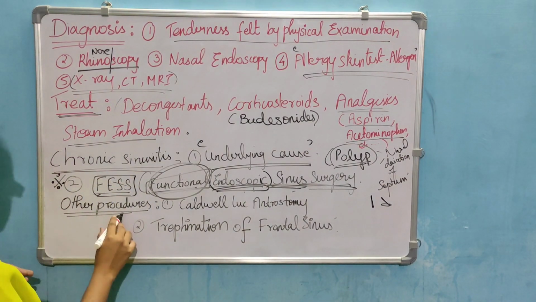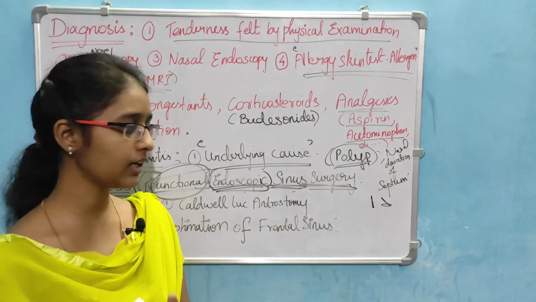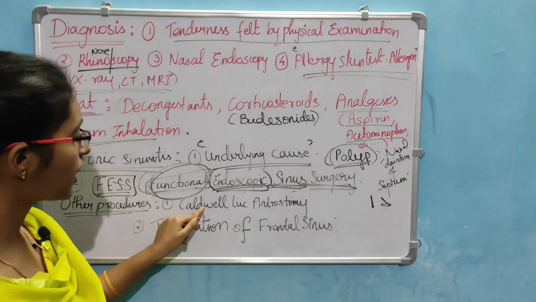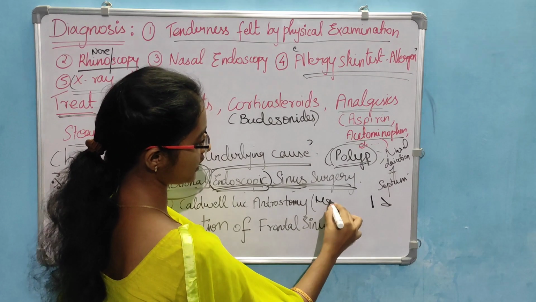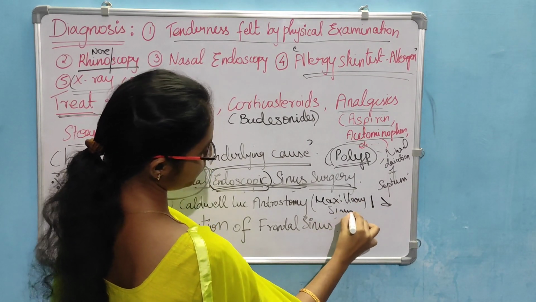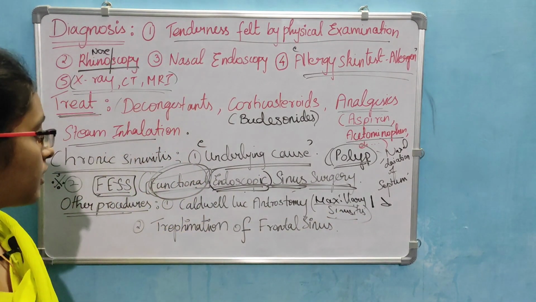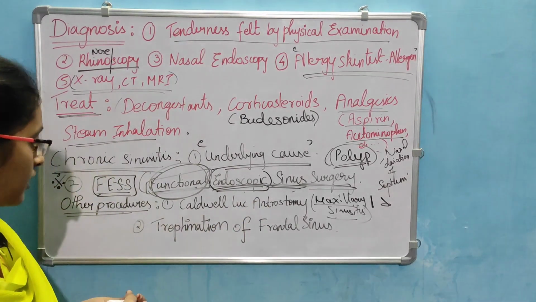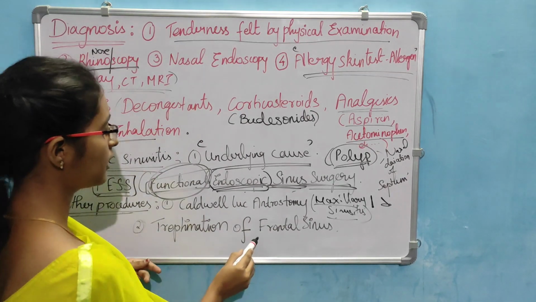Next, other procedures. When everything fails, we don't have any other choice, we go for the old procedures, which is Caldwell-Luc antrostomy. This is for maxillary sinusitis, sinusitis in the cheek. So Caldwell-Luc antrostomy is used. Next, trepanation of the frontal sinus. This is for the frontal sinus.